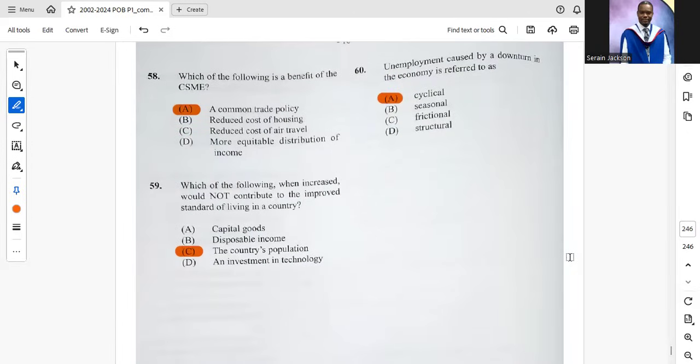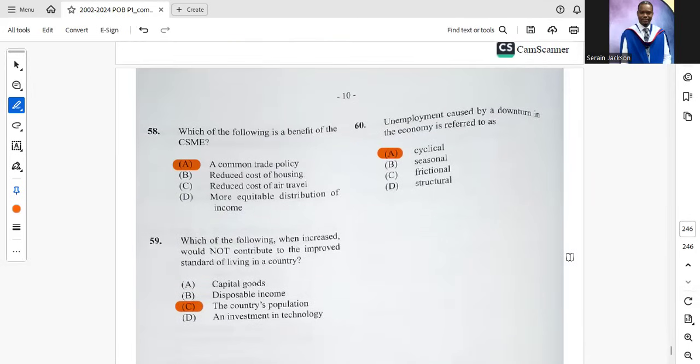58. Which of the following is a benefit of the CSME? A common trade policy, which is correct. 59. Which of the following, when increased, would not contribute to the improved standard of living of the country? C. The country's population. And finally, unemployment caused by a downturn in the economy is referred to as cyclical unemployment.